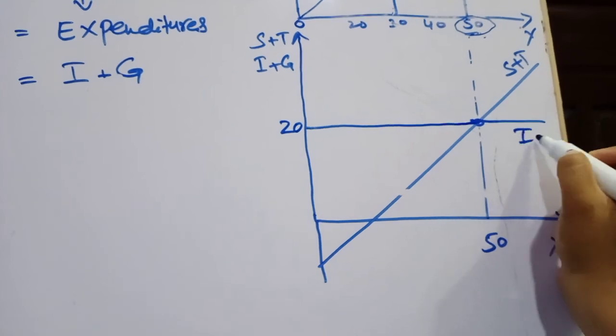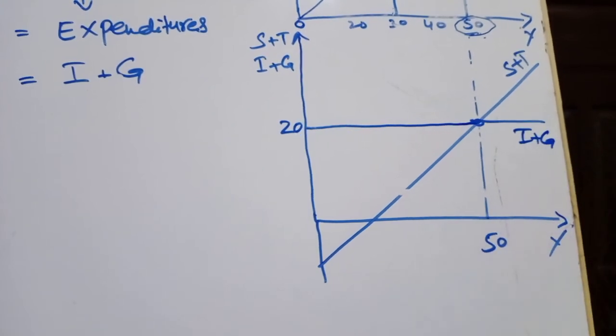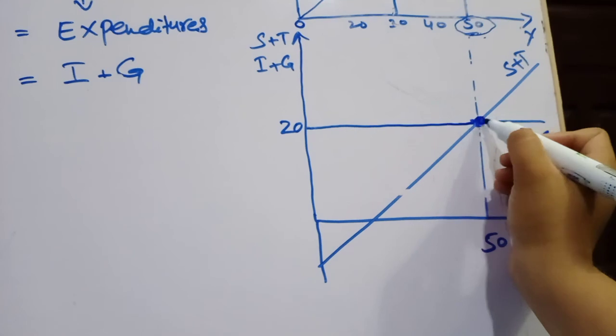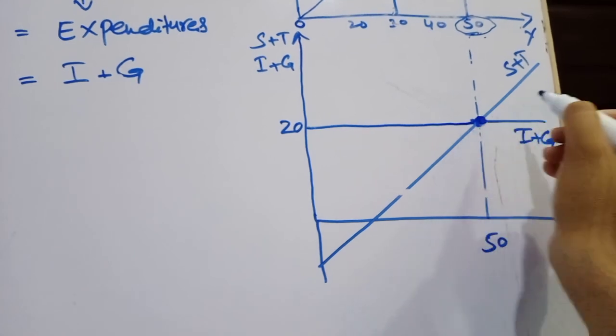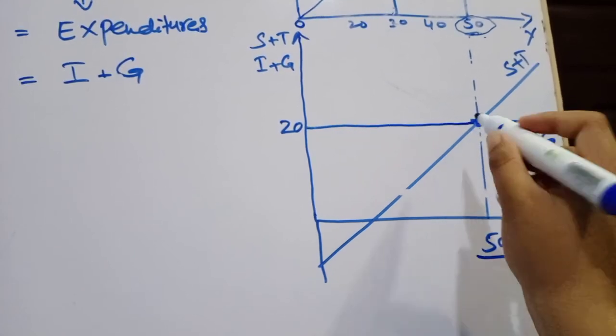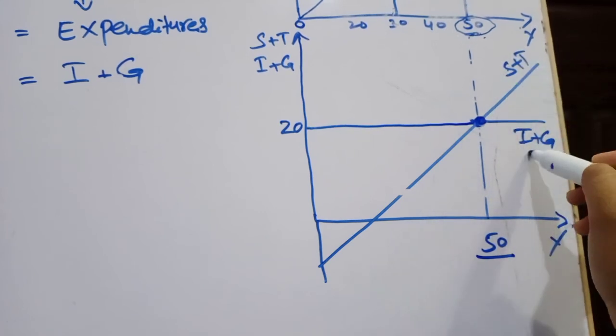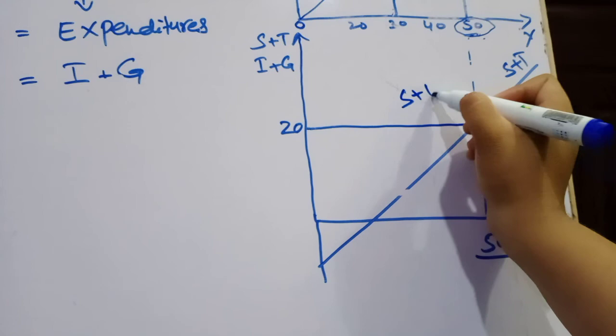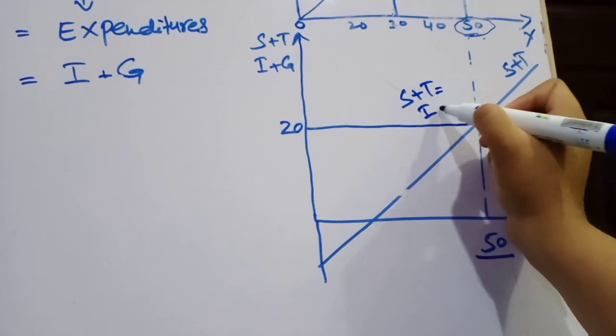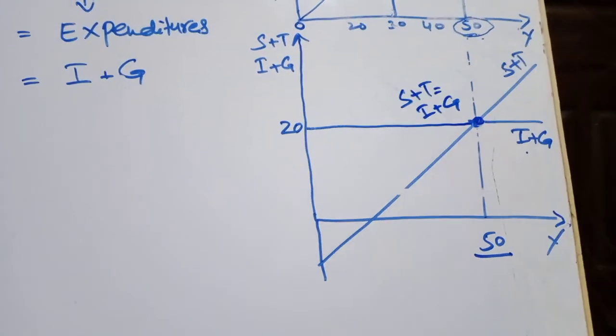Their curve will be parallel to x-axis, and where this curve intersects S plus T, this will be the equilibrium level of income, that is 50, and at this level of income, S plus T equals I plus G. Both are equal to 20.